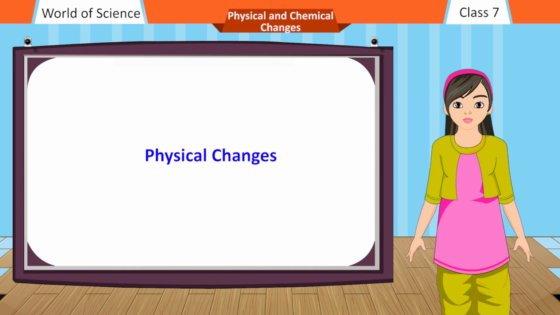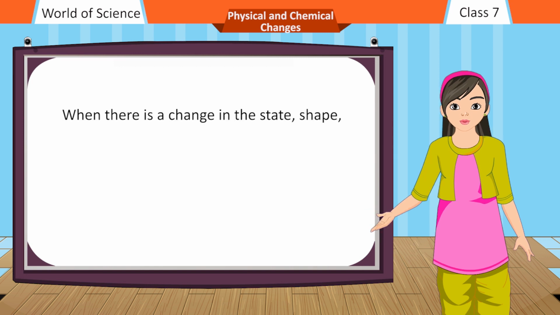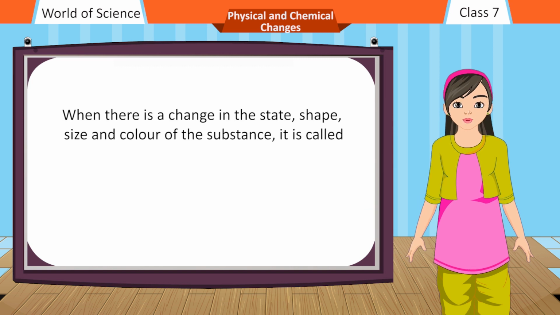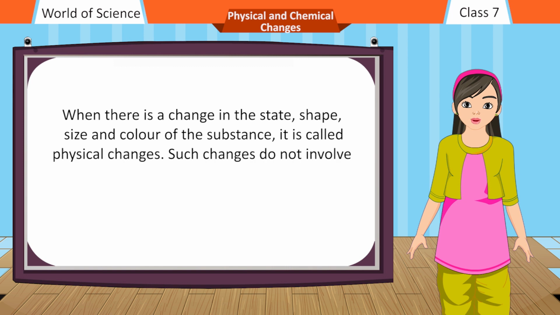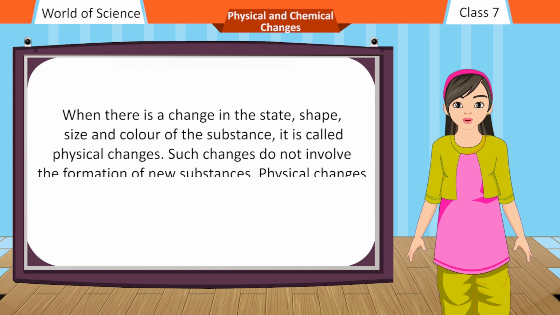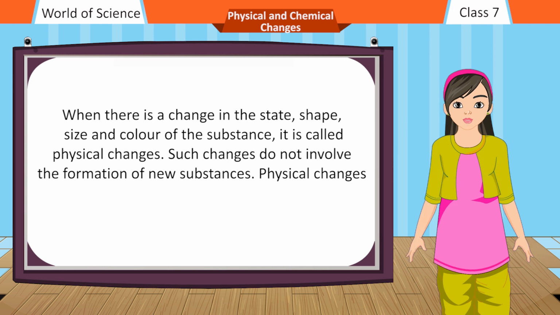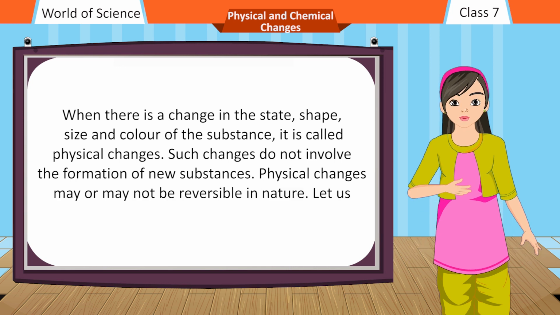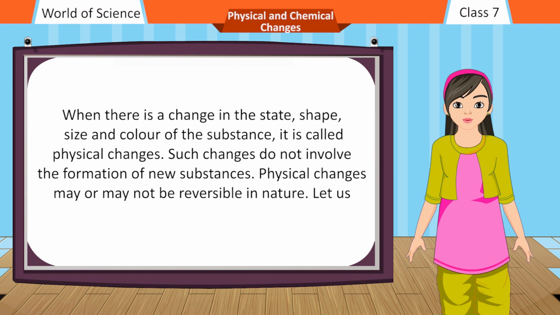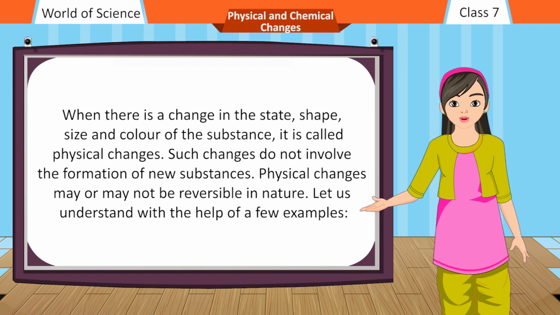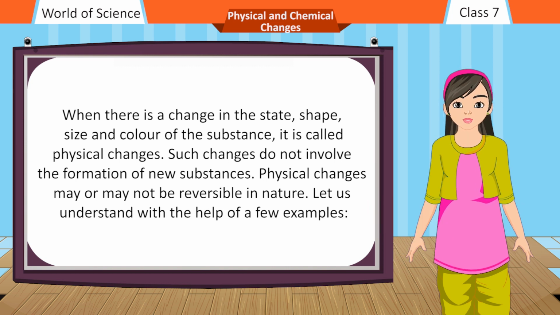Physical changes. When there is a change in the state, shape, size and color of the substance, it is called physical changes. Such changes do not involve the formation of new substances. Physical changes may or may not be reversible in nature. Let us understand with the help of a few examples.